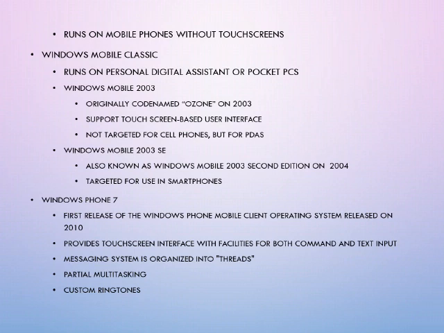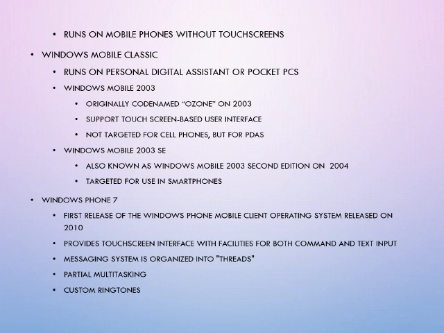And in this Mobile Classic again there are 2 parts. One is Windows Mobile 2003, and another is Windows Mobile 2003 SE. Windows Mobile 2003 was targeted for cell phones, and Windows Mobile 2003 SE, that is second edition, SE stands for second edition, was targeted for smartphones. And next is Windows Phone 7.